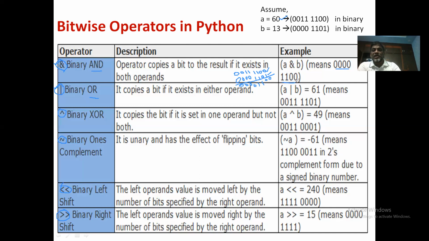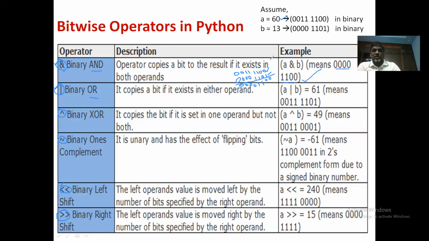So A and B will result in this value after performing bitwise ANDing. You need to understand that point clearly. It performs operation on bit level. Individual bits at corresponding positions are applied with this operation binary AND. So the truth table also you should remember. The truth table is 0 and 0 is 0, 0 and 1 is 0, 1 and 0 is 0, 1 and 1 is 1.